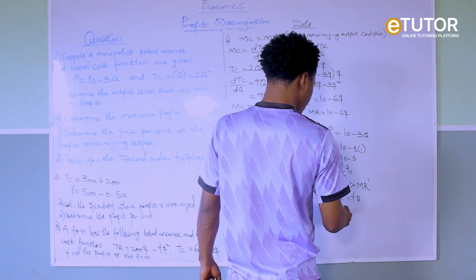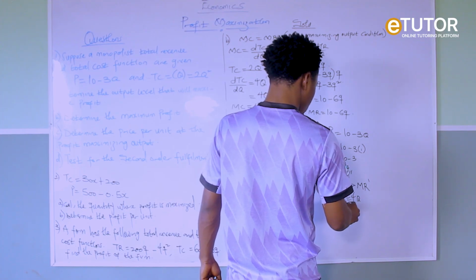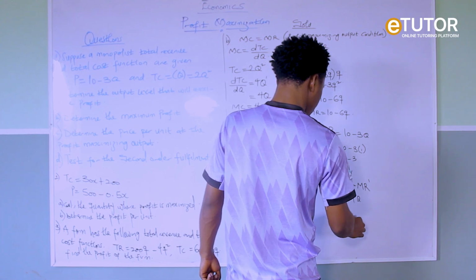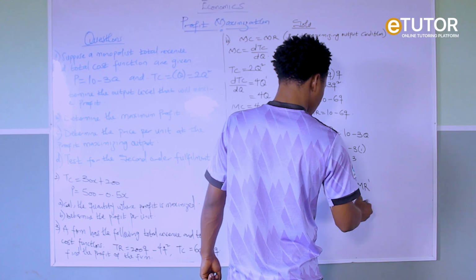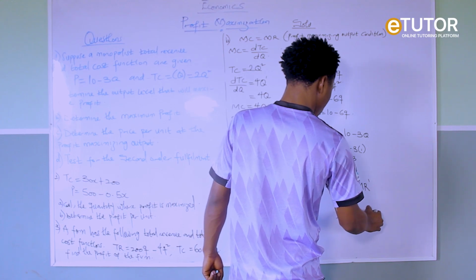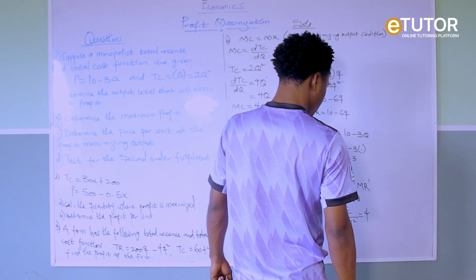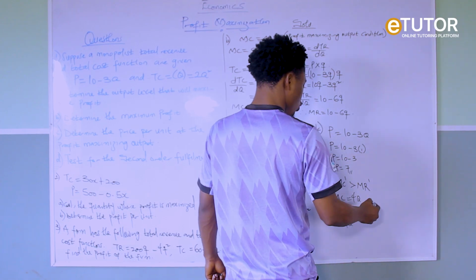So the slope of MC, the second derivative of TC over DQ square, is going to give us 4. So the slope of MC is 4.